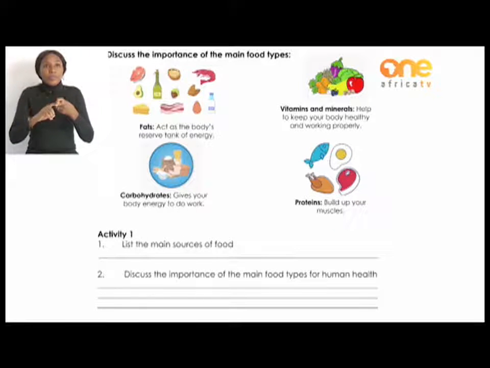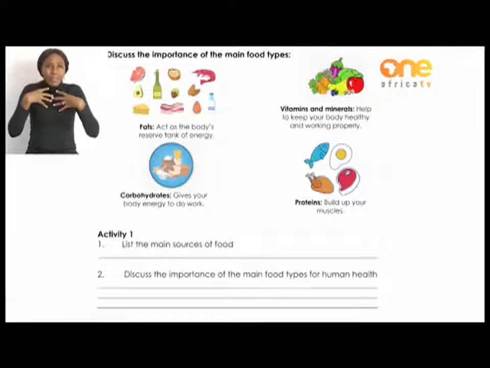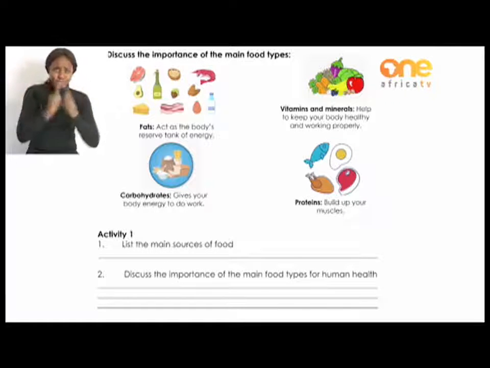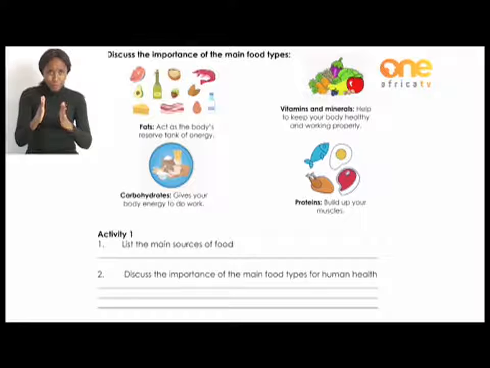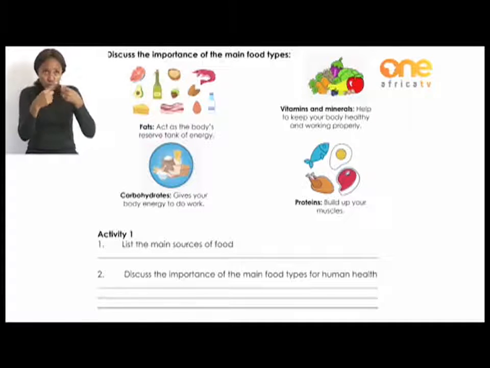So they give our bodies energy to play and to do our schoolwork. Okay, so it is important to remember that there are 2 types of carbohydrates. We have simple carbohydrates and complex carbohydrates. Simple carbohydrates are found in fruit, and we can also call them simple sugars. So they give our bodies a fast supply of energy.